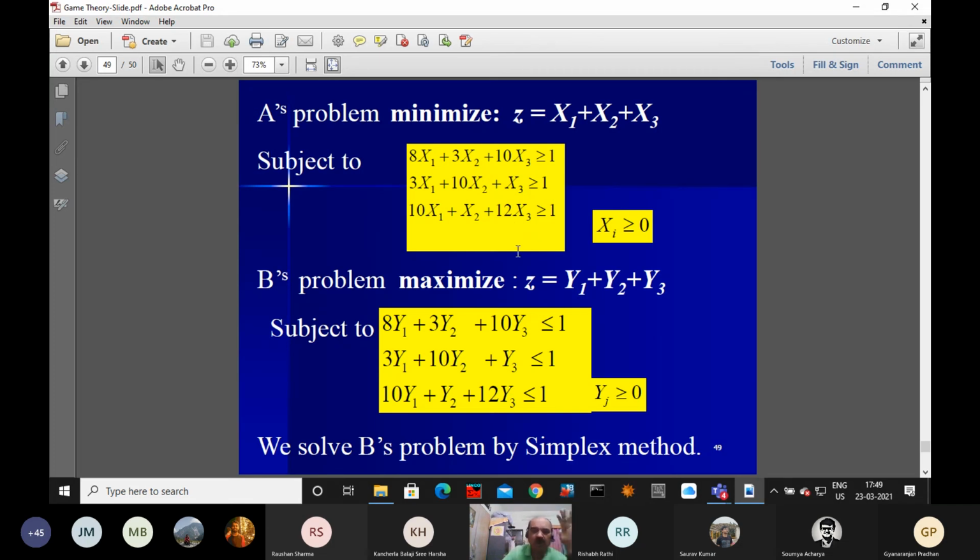So now, to solve this problem, there is no other trick. For the first one, you have to use the dual simplex method. For the second one, we use the primal simplex method and we solve the problem. If you solve one of the problems, the other problem's answer is complete. So either the first one or the second one, it depends on your choice. These two problems we have to solve, but one of them is enough to find the answer.